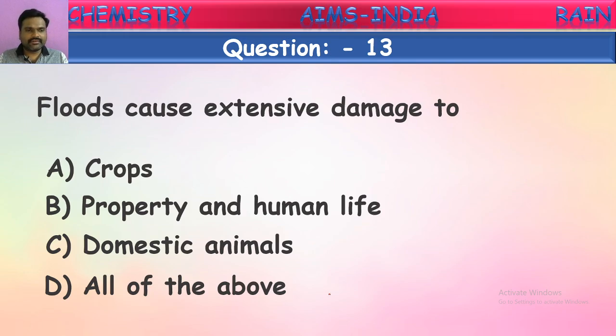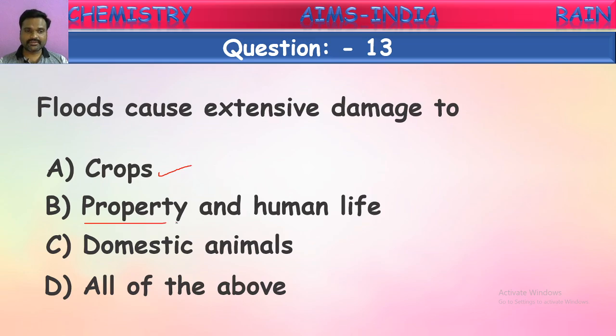Even if you observe crops, the first option, crops are affected by floods because when floods occur, all the crops will be submerged in the water, so they will be spoiled, and the soil also will be eroded. All the minerals and important nutrients will flow away along with the water from the soil. So the crops will be spoiled there. No more yield will be there. Yield will be reduced.